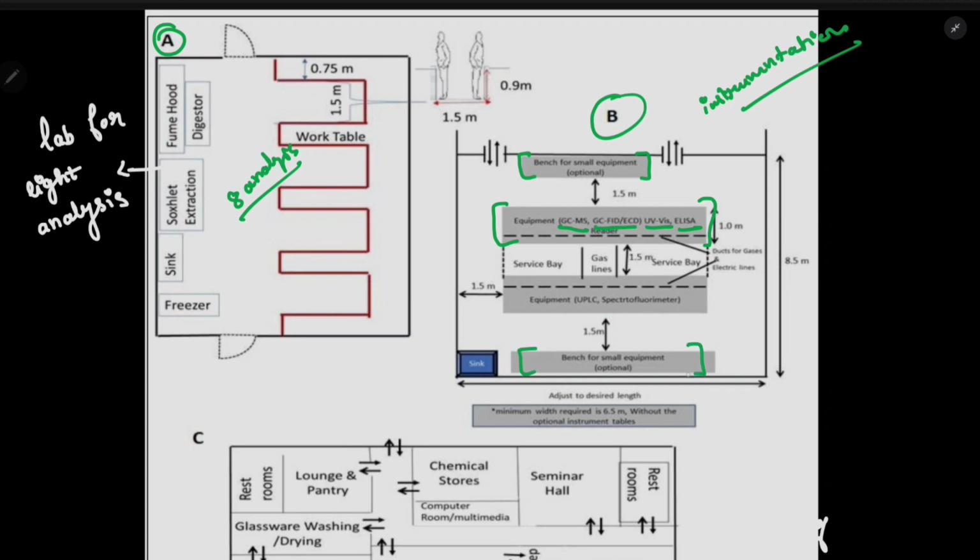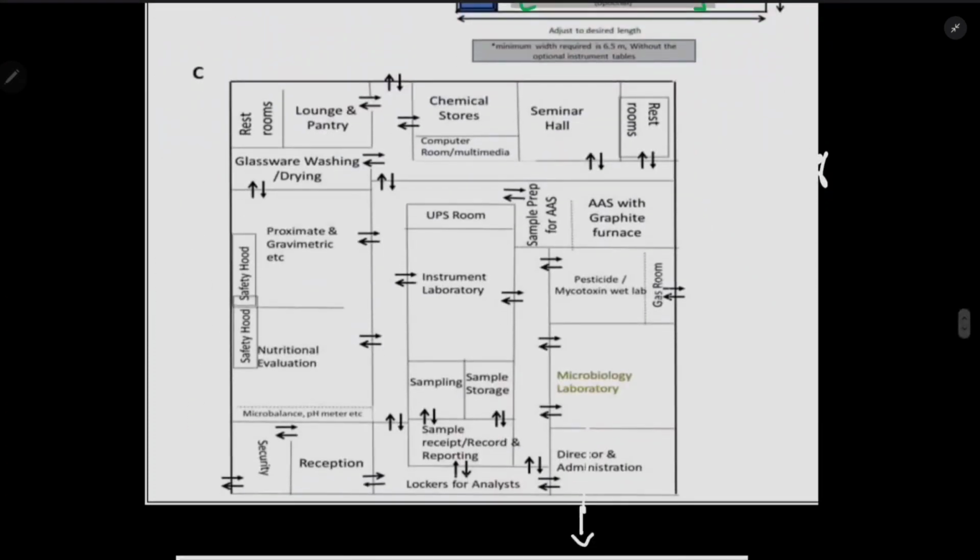So as we can see here, we have different sets of equipment with a distance of 1.5 meters. If you have a 1.5 meter distance from each other, then that is enough. Then we have a sink at the end. So this is how we need to build an instrumentation laboratory. So this is the outline of all the laboratories.